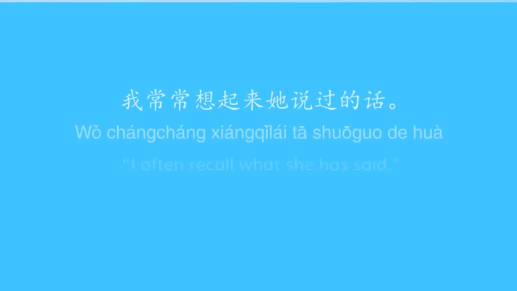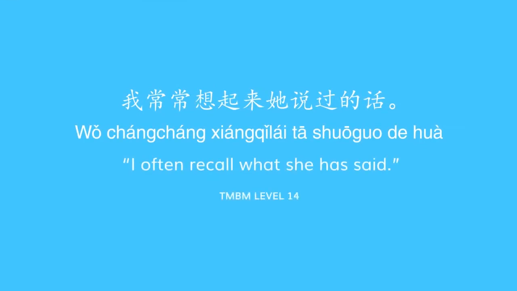Let's get a bit more complex now. Take a look at this sentence. 我常常想起来他说过的话. 我常常, I often, 想起来, think of, 他说过的话, the thing she has said. So that's another way you can use this. 他说过的话.